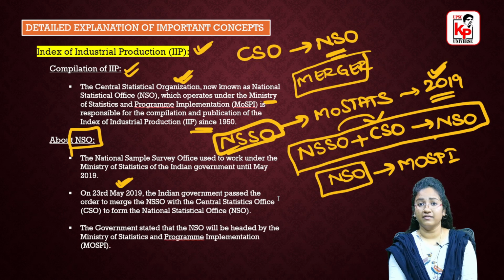If we compare with the previous month's data, what is the improvement in various sectors, which sectors have fared well in this IIP recent data that we have. So these are the various things that you have to remember regarding today's article.